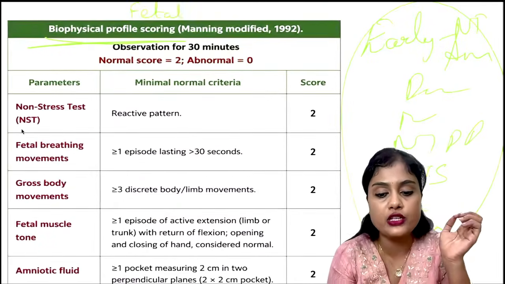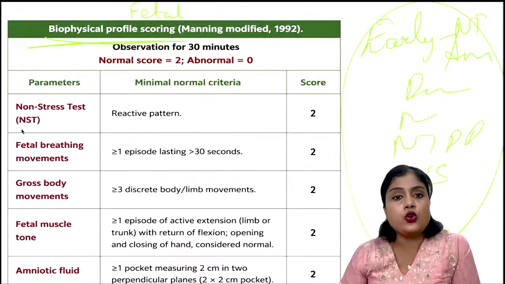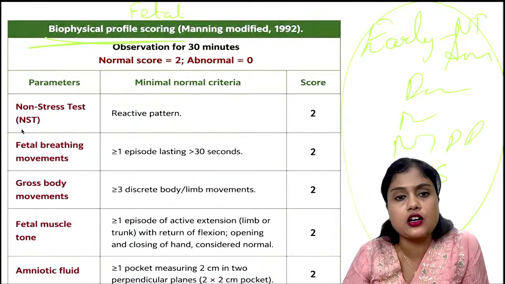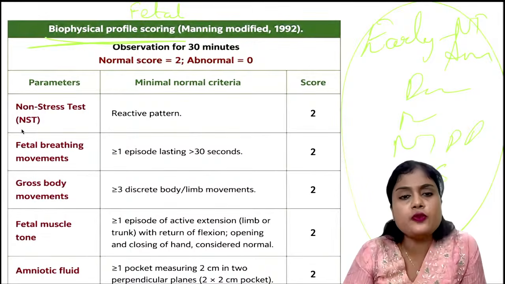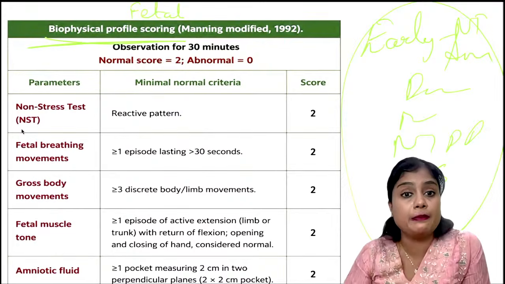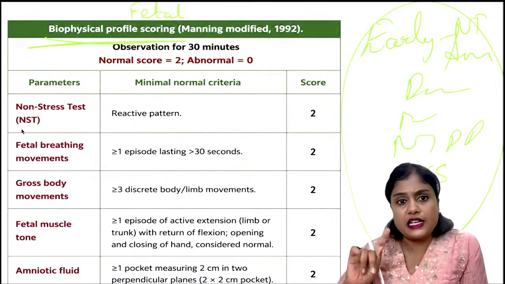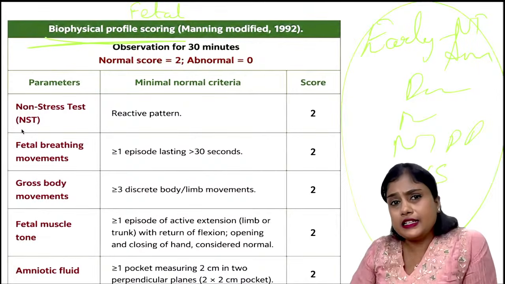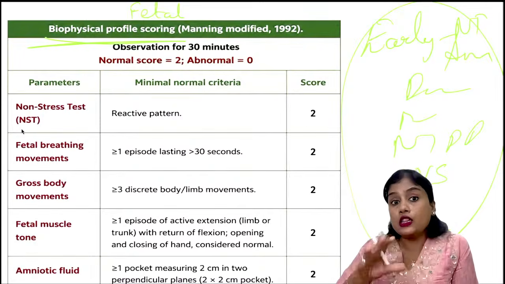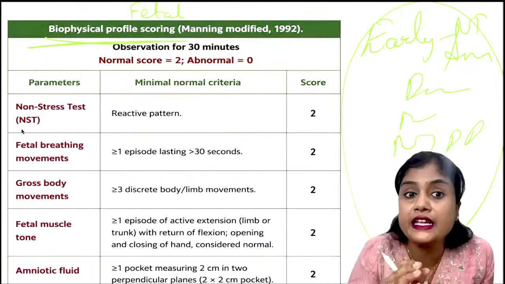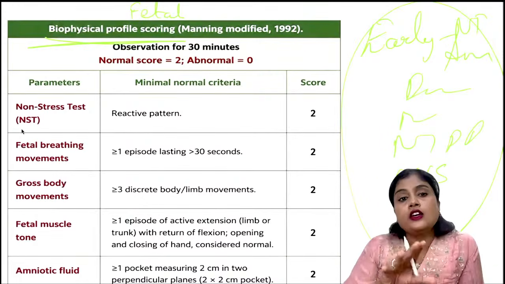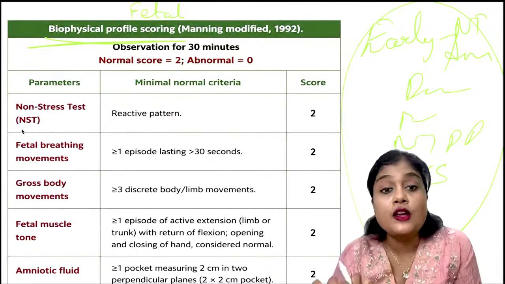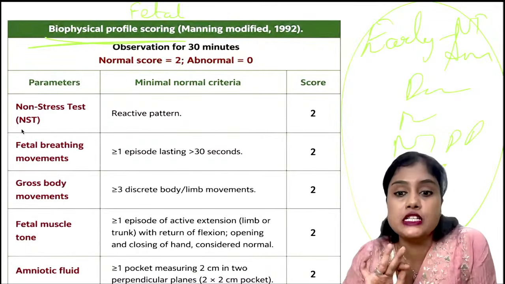If they give you a scenario, let us take a pregnant woman who has walked to you, she's right now in her 32nd week of gestation. Which of the following would you do for her for fetal well-being assessment? They have given you double marker, NIPT, biophysical profile, or let us say growth scan. Of all these, fetal well-being is specifically assessed by the biophysical profile. Growth scan in general assesses everything, but the specific one is the biophysical profile. Okay, let us say she has come with decreased fetal movements. So what do you assess?